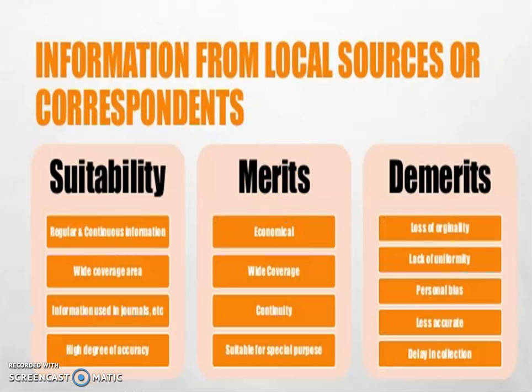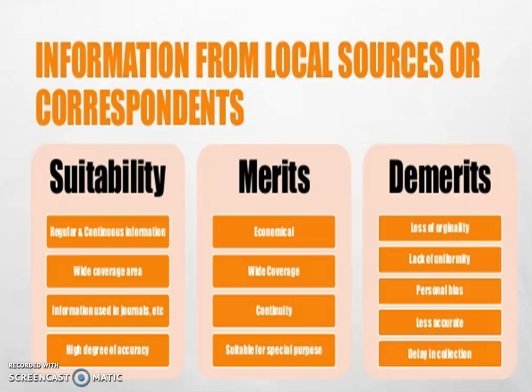Then there is another method: information from local sources or correspondents. When the investigator collects the data from a third person who has local sources, like he collects the data from the municipal corporation, from the gram panchayat, the sarpanch, or from the owner of a rice mill about his labor.